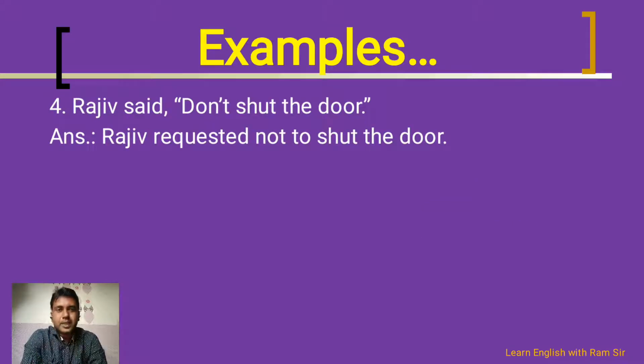The next example is Raju said, don't shut the door. So in the above statement we have don't. So we need to use not to as the conjunction. So Raju requested not to shut the door. This is very simple. Just not to का इस्तेमाल करो, as per the meaning reporting verb का इस्तेमाल करो, and just keep the sentence in the same tense. Just change the pronouns and words as per the discussion.